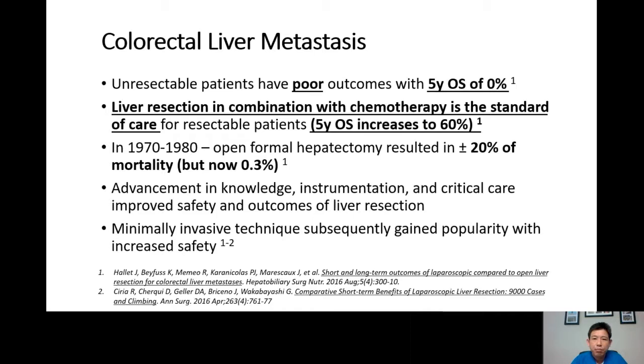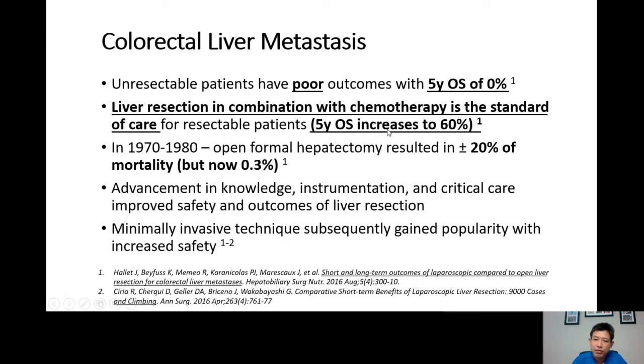Unresectable patients have poor outcomes. 5-year survival is 0%. It means of the patients with liver metastasis from colorectal cancer, pretty much none of them will pass 5 years of survival. They all die within 5 years. Liver resection in combination with chemotherapy is the standard of care for resectable patients. Why did it become standard of care? Because liver resection, in addition to chemotherapy, increases the 5-year overall survival from 0% to 60%.